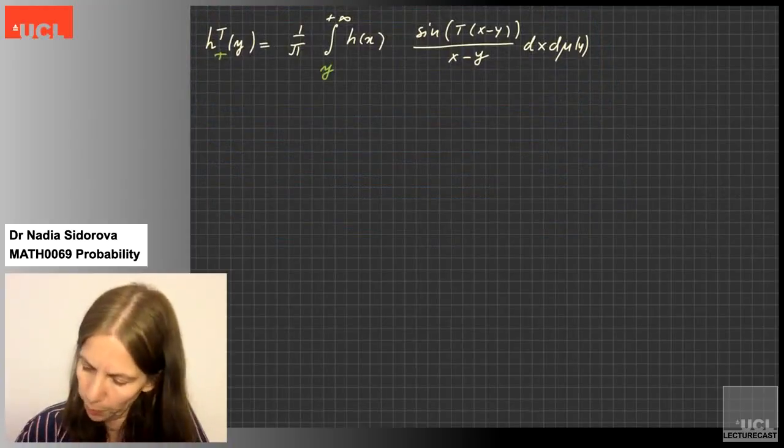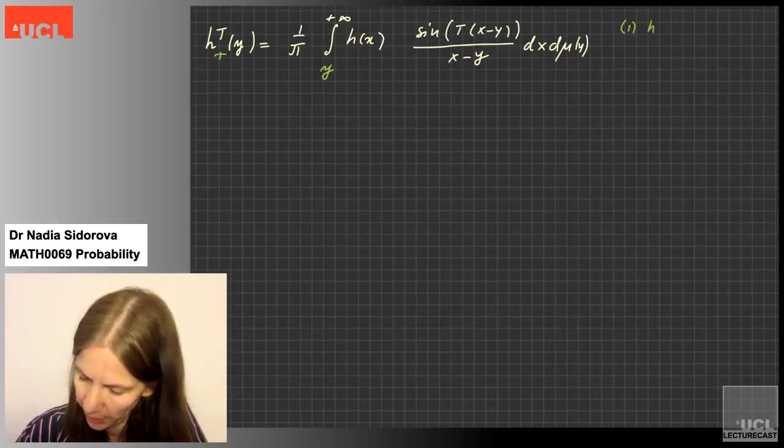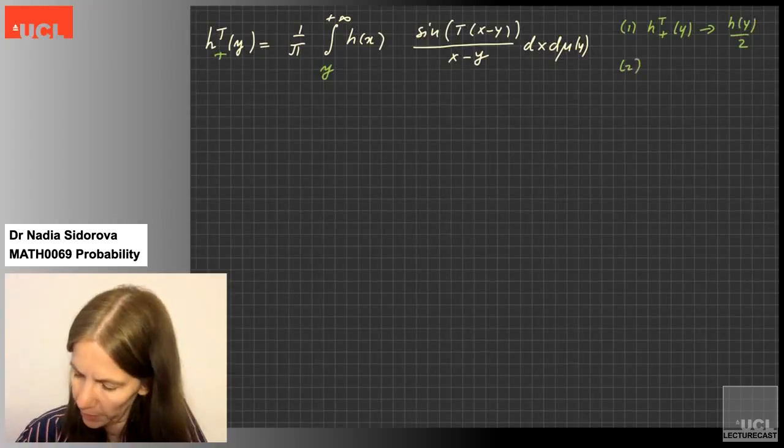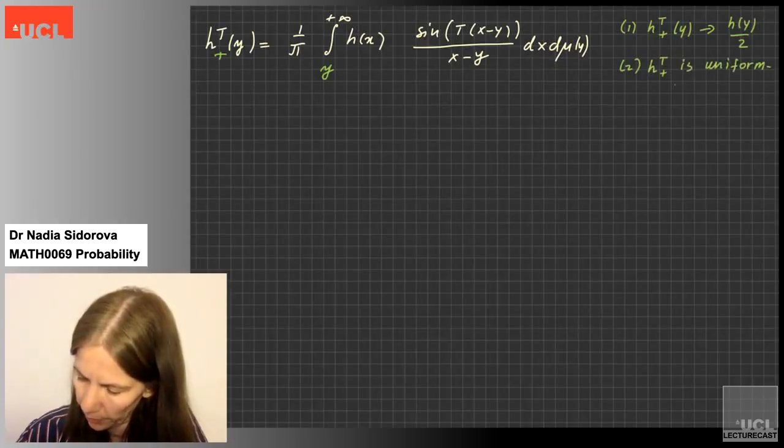Maybe I'm going to put our aims here. So first aim is h_t plus of y converges to h of y half, and second aim is h_t plus is uniformly bounded.